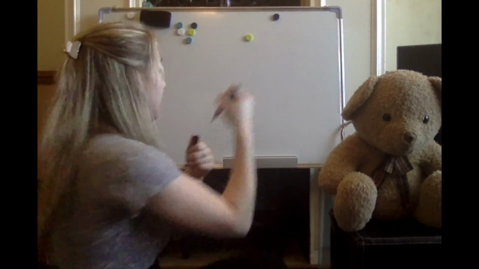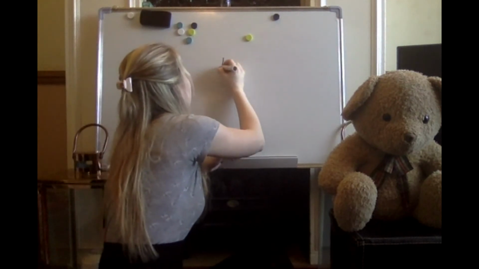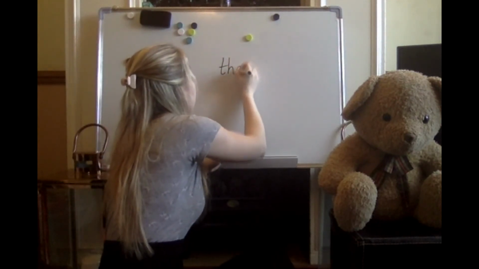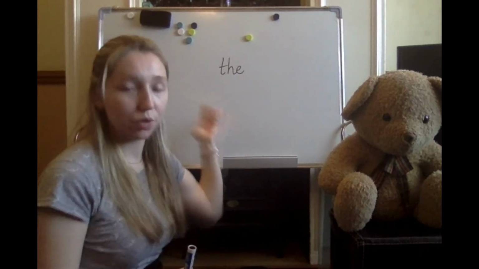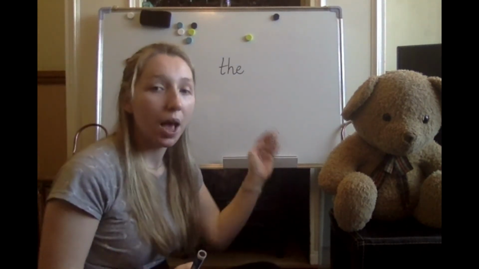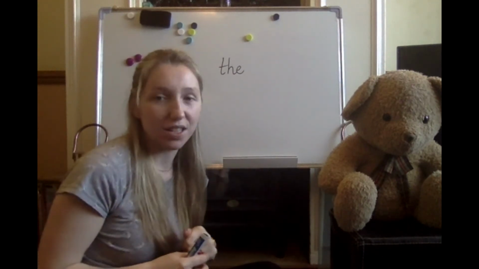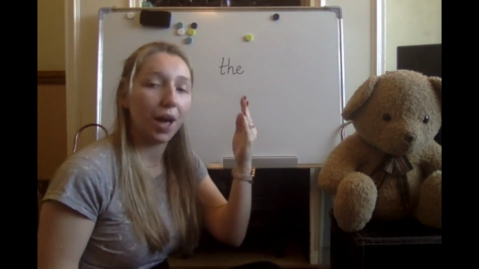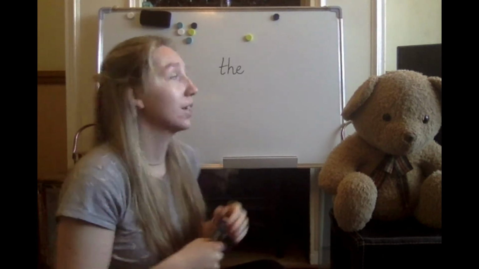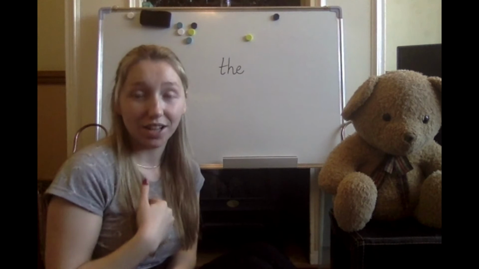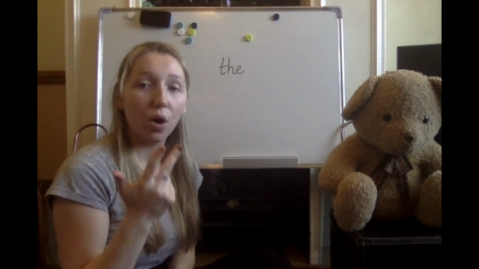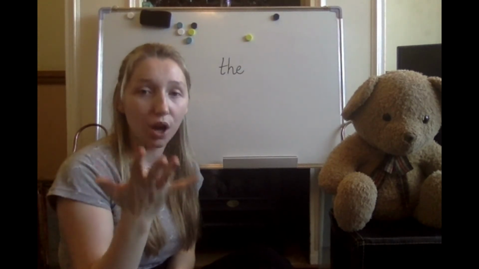So the, T-H-E, there's 3 letters in the. T-H-E, the. And the can go at the beginning of the sentence, or it can go in the middle of a sentence somewhere, but it will never be on the end of a sentence, because it's got to have the noun to come after it. I'm going to say and write the sentence, the boy was at home.